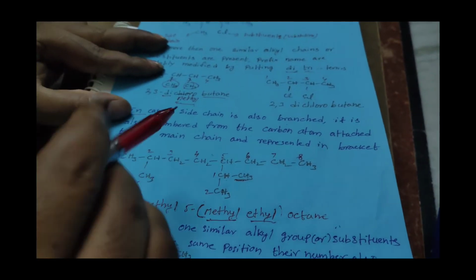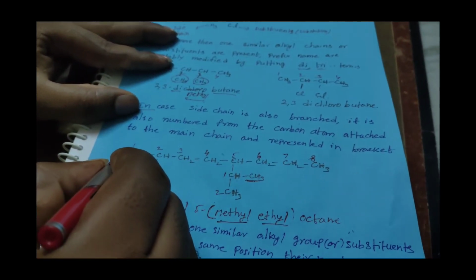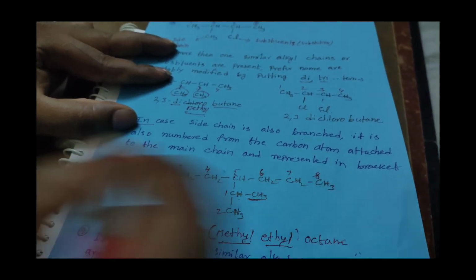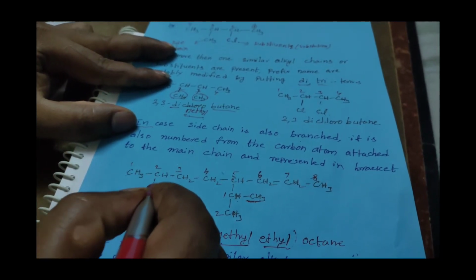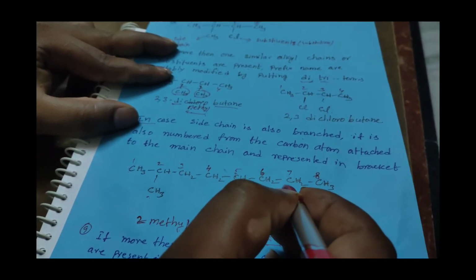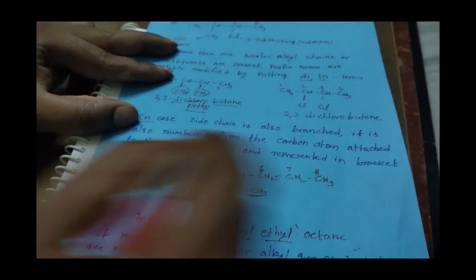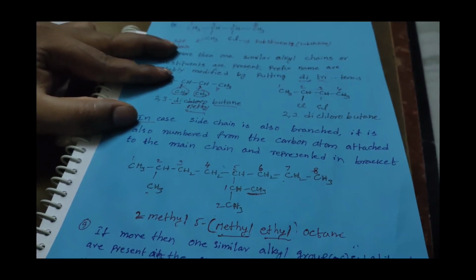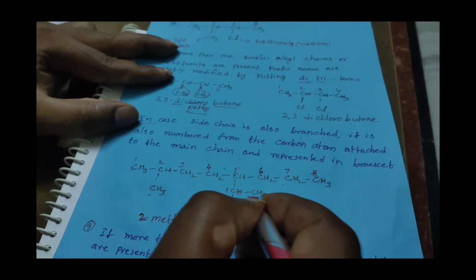For example, the parent chain is oct. Here approximately 8 carbons are present, 1, 2, 3, 4, 5, 6, 7, 8. I am giving the numbering from left to right. Why? Because in the second position they have the substitution, whereas here in the second position they don't have the substitution. That's why I am giving the numbering from left to right. But here in the fifth position carbon they have the substitution, and the substitution also has a side chain, and the side chain also has a substitution.